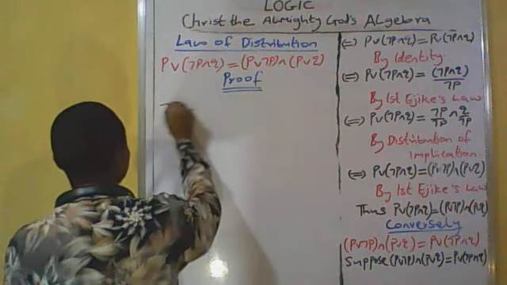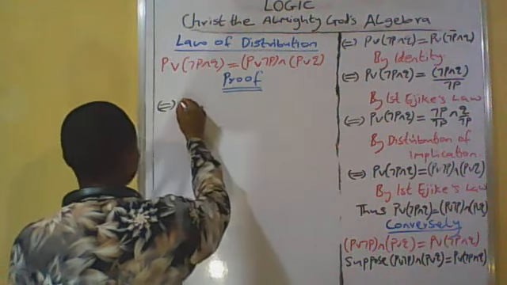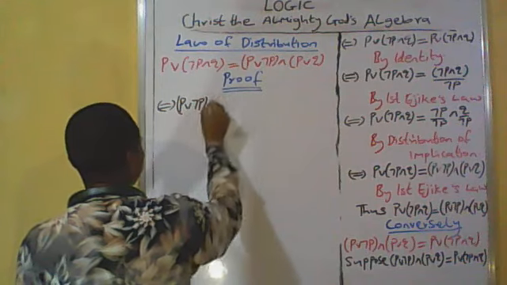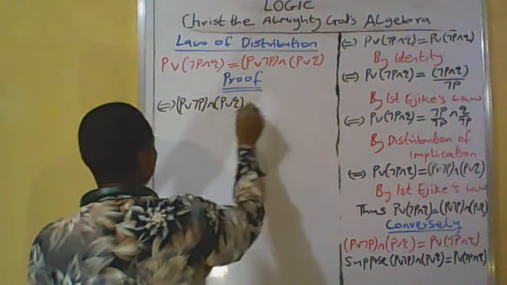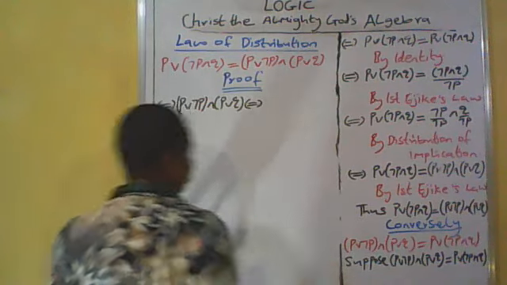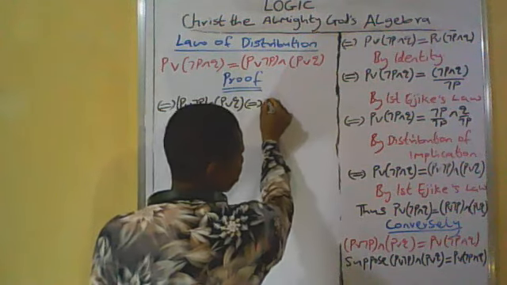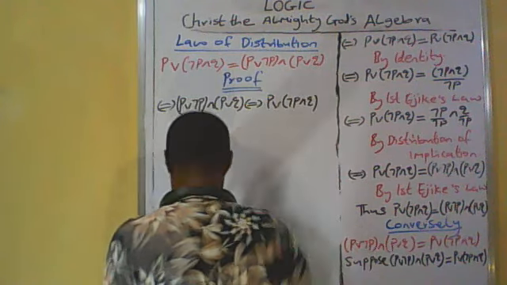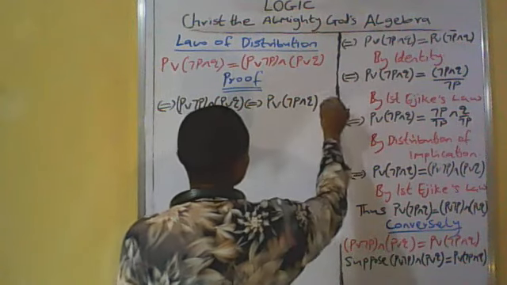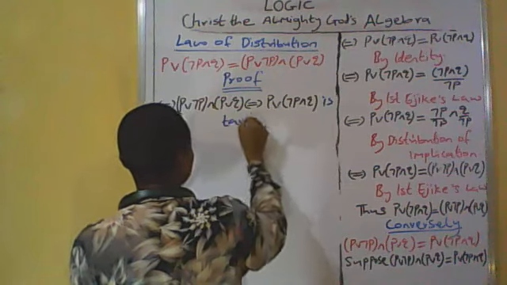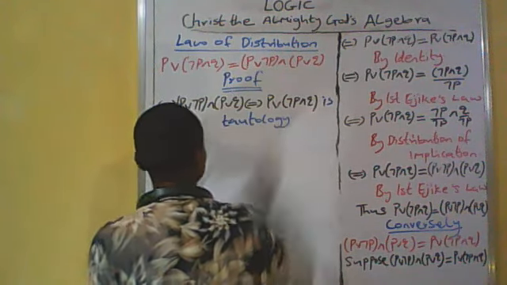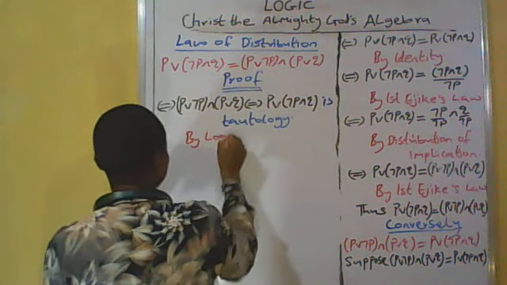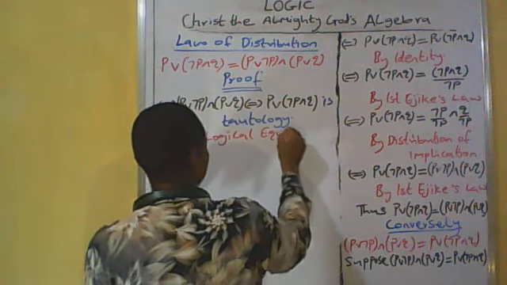We are going to say if and only if [P or not P] and [P or Q], if and only if P or [not P and Q], is a tautology, being justified by logical equivalence.